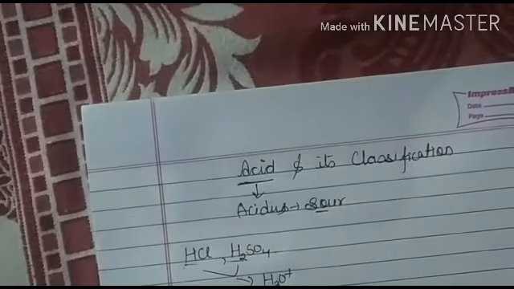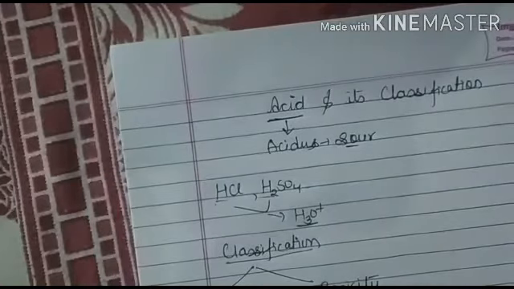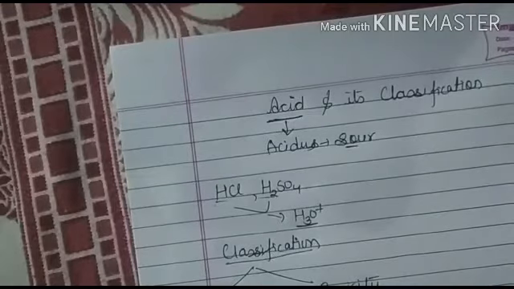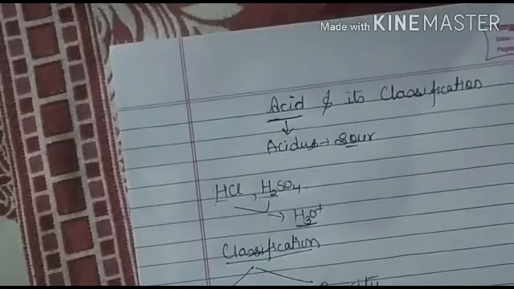Examples of organic acids are HCOOH, which is formic acid, and oxalic acid, (COOH)2. All the organic acids are weak acids, which means we can consume these acids.